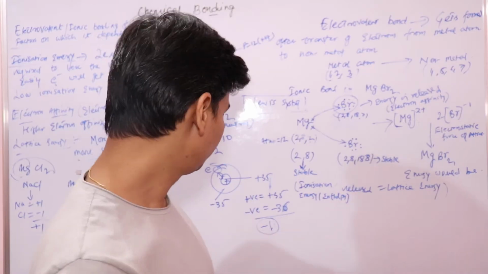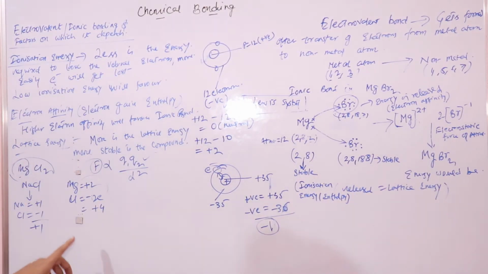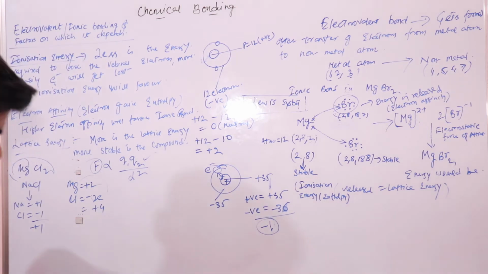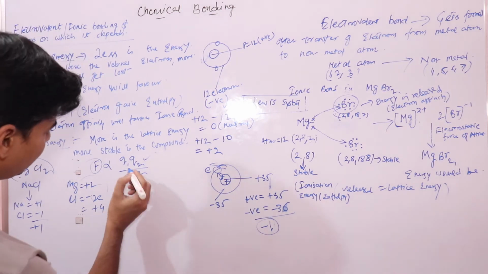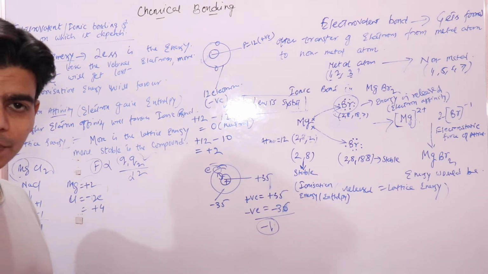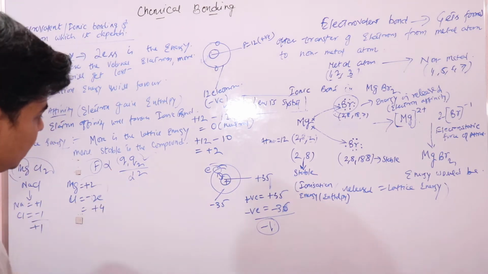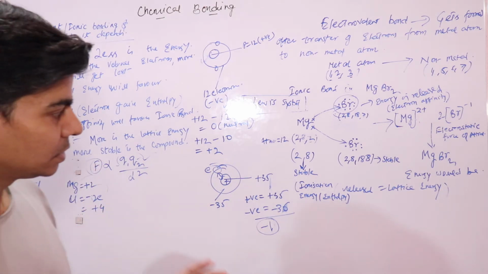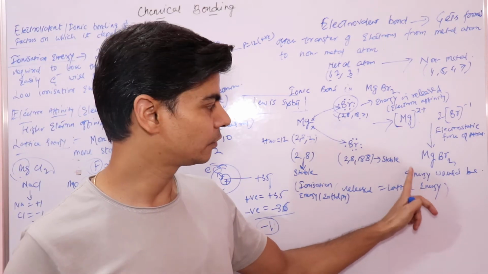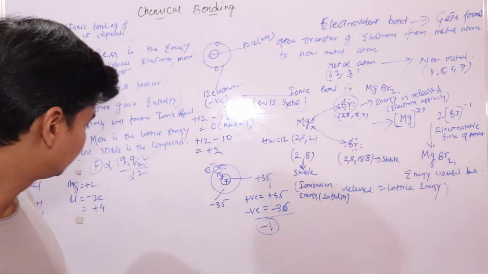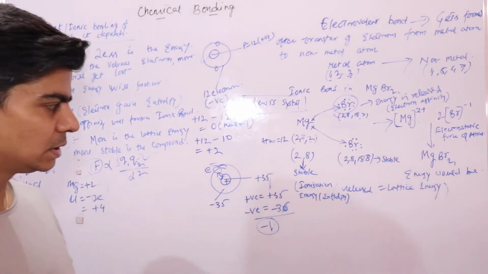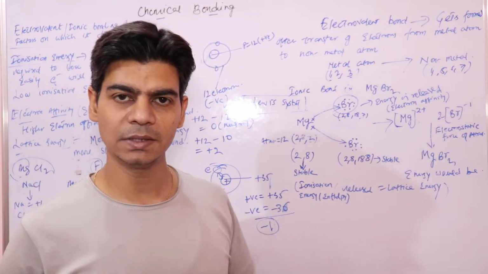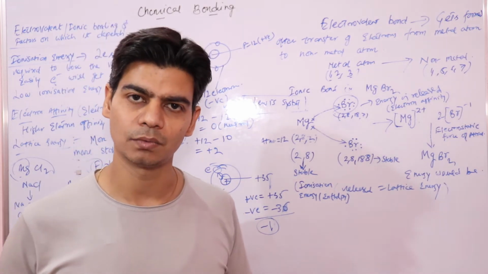Hi. Now we were looking at lattice energy, the factors on which lattice energy depends. We were at the charge on the ions. We were discussing that the higher the charge on the ions, the more the force of attraction between the ions during the formation of an ionic compound. So the higher the force, the more energy would be released, that is, the lattice energy would be high, because energy released is your lattice energy, so the ionic compound is more stable.